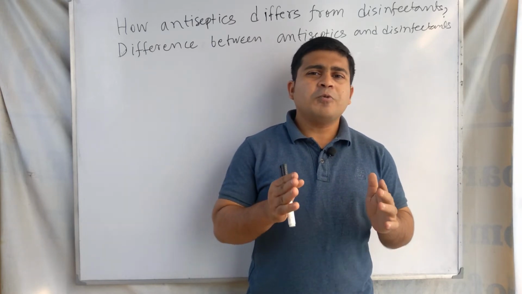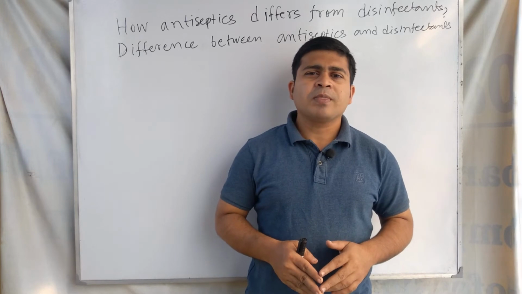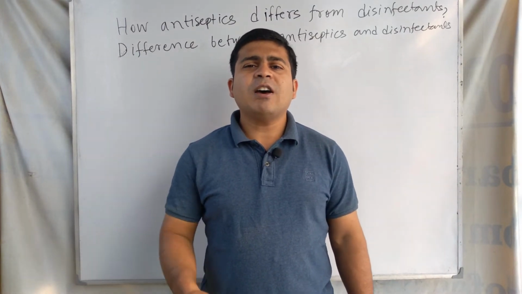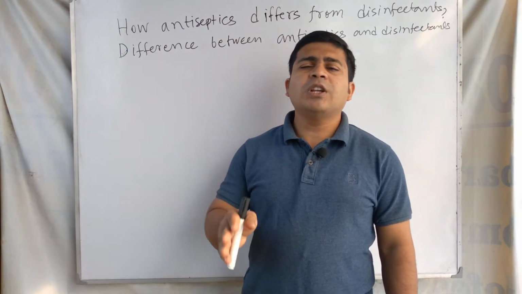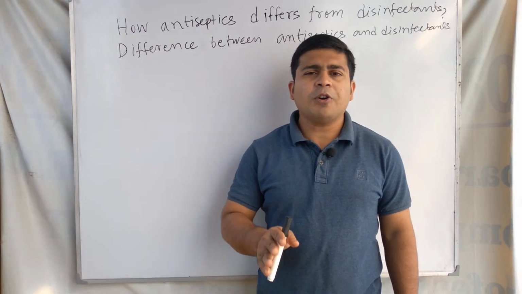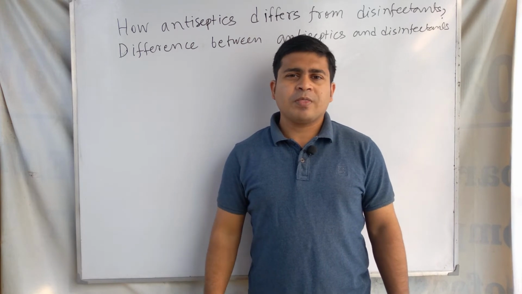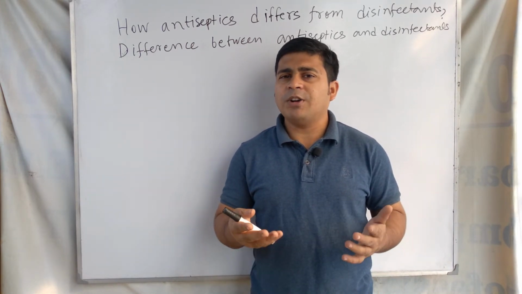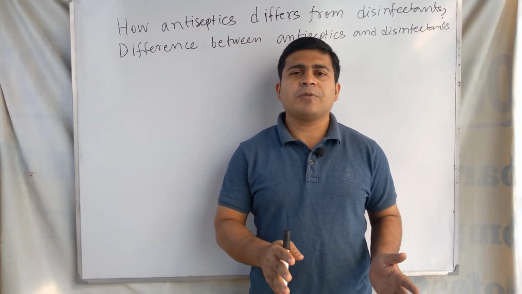But if we think about the definition of disinfectant, disinfectants are chemical substances that are used to kill microorganisms, but these chemicals are not safe for living tissues. So this is the definition, this is one difference. The definition tells the difference between these two chemicals.